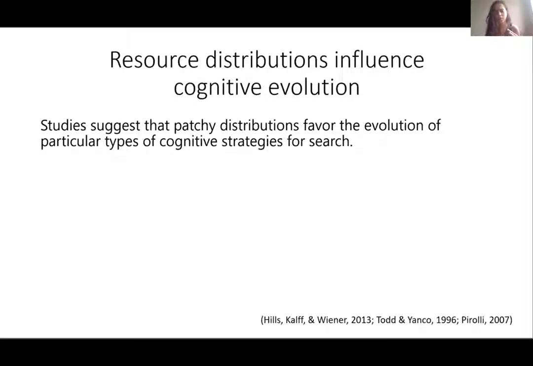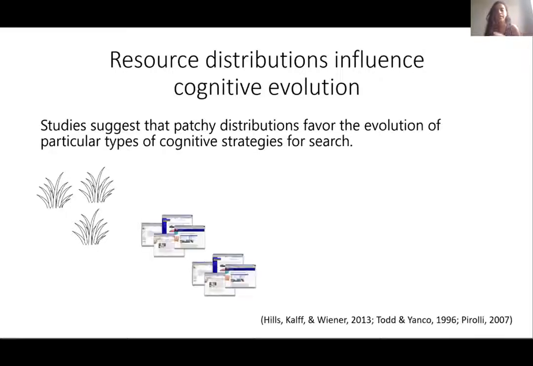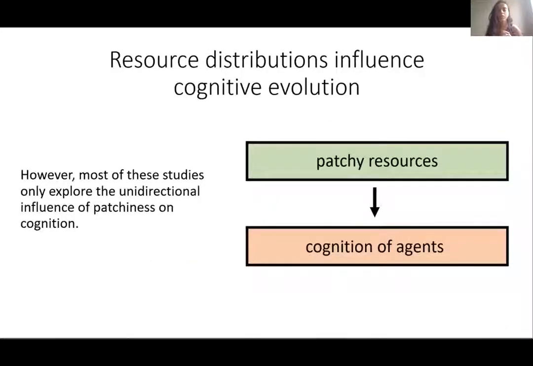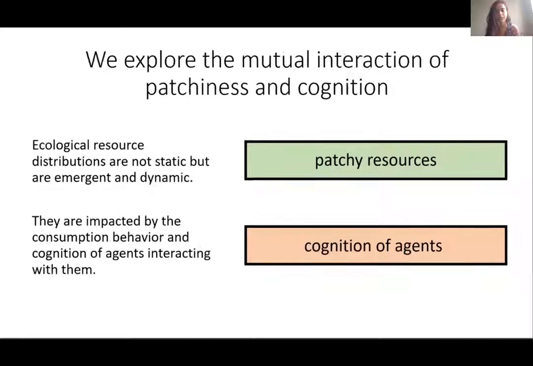Such studies have not only looked at patchiness in food, but also patchiness in other informational domains like the internet, social partners, semantic memory, and others. However, most of such studies only explore the unidirectional influence of patchiness on cognition. Hence, in such studies, typically patchiness is assumed fixed and its influence on cognition is observed. But in our current work, we are interested in studying the mutual interaction of patchiness and cognition.